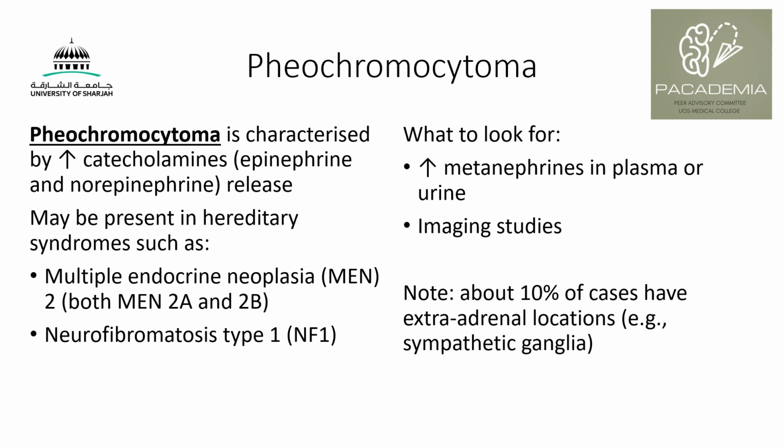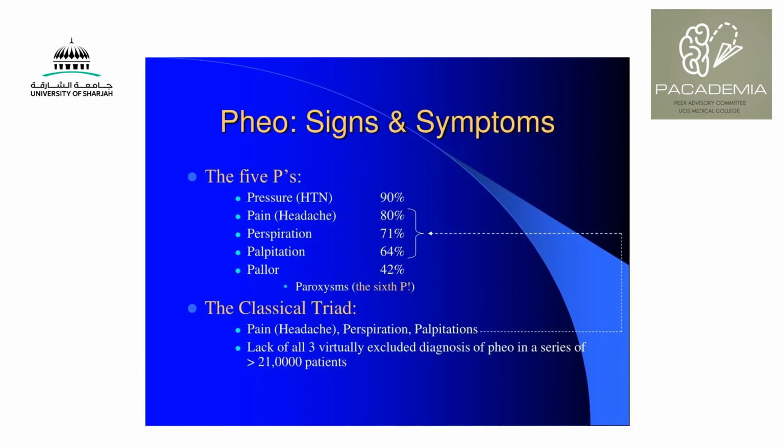So you may have manifestations of pheochromocytoma and the labs are positive, but you might not find a mass in the adrenals. Then try to look for extra-adrenal locations, such as the sympathetic ganglia, which is a common location. About 10% of cases come from it.